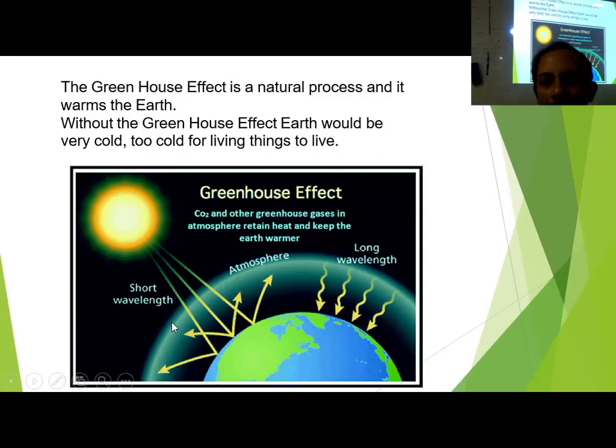Short wavelength and long wavelength. Short wavelength is getting reflected maximum. Some of the long wavelength rather is absorbed more. IR radiation is absorbed, not the ultraviolet. Okay, IR radiation is getting absorbed here because of these atmospheric gases, greenhouse gases.